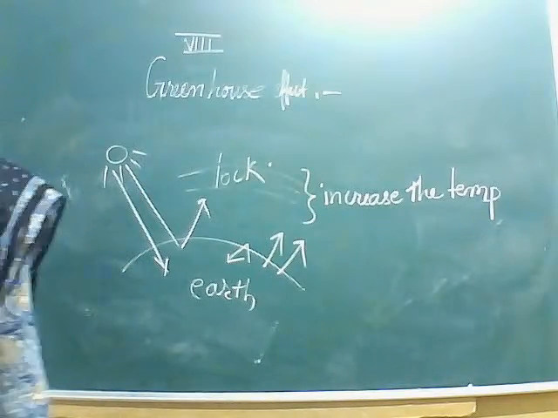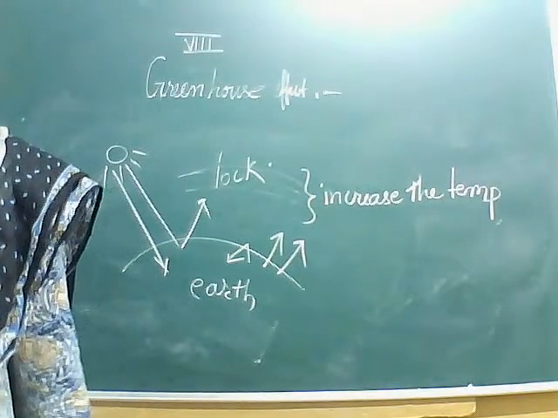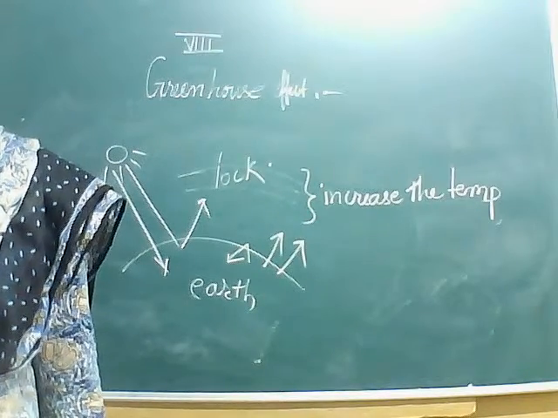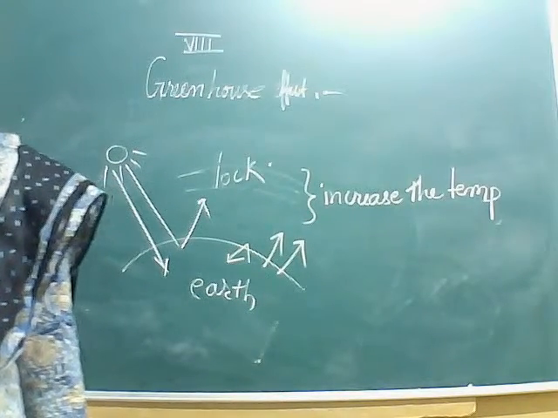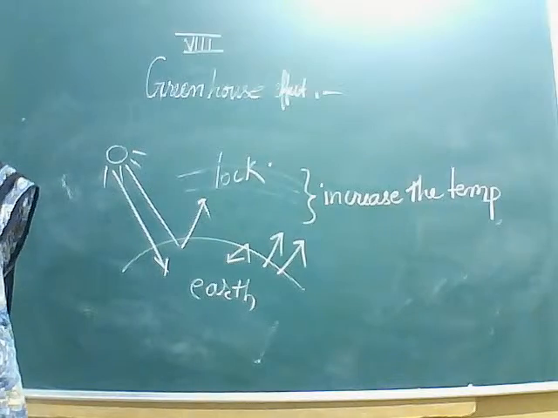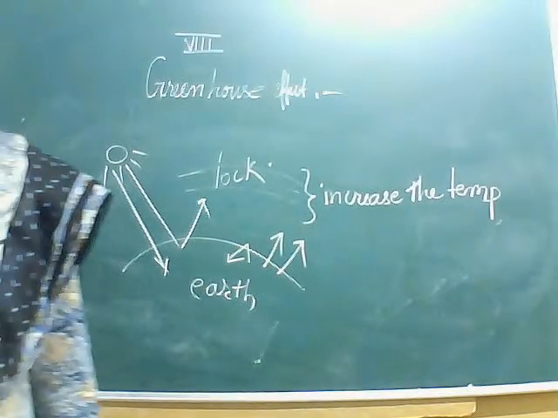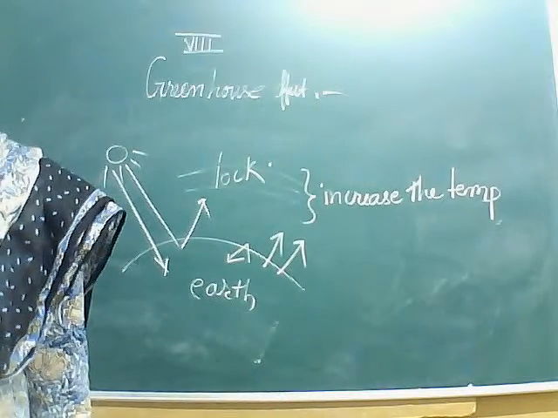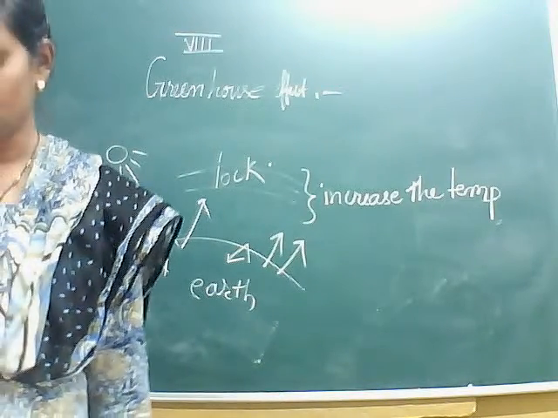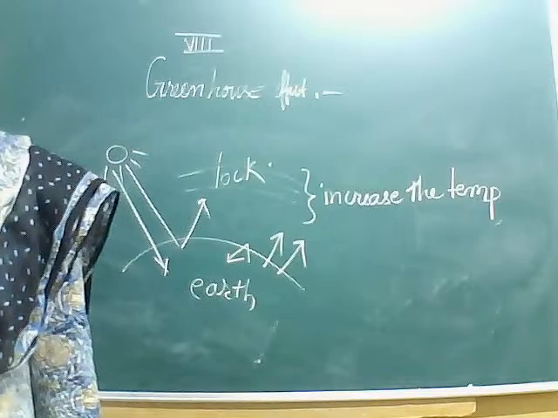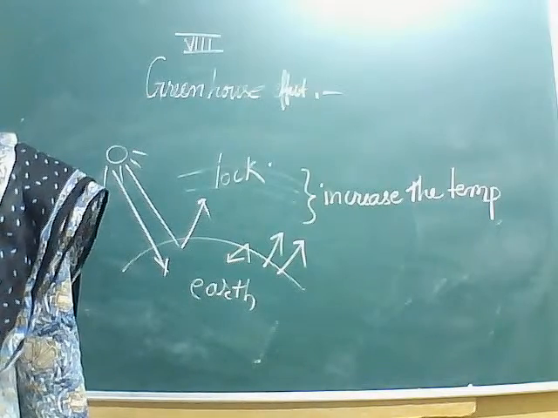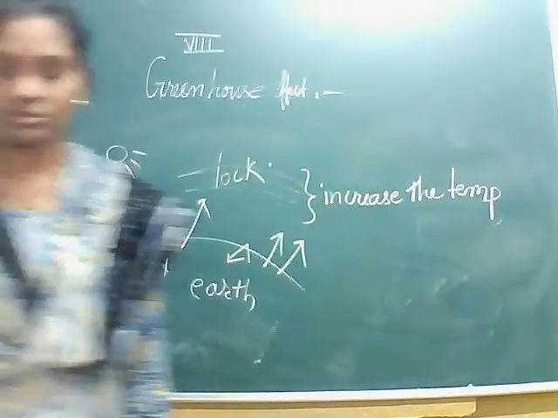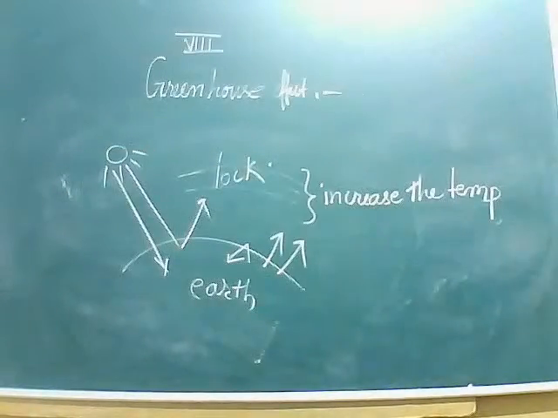Then, so many low-lying areas have already been flooded due to global warming. Thus, global warming has become a serious matter of concern all over the world. Many countries of the world have reached an agreement to reduce the emission of greenhouse gases. The Kyoto Protocol and the Paris Agreement 2015 are some of such initiatives.